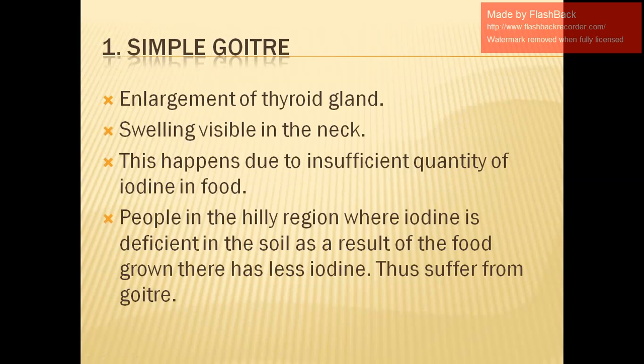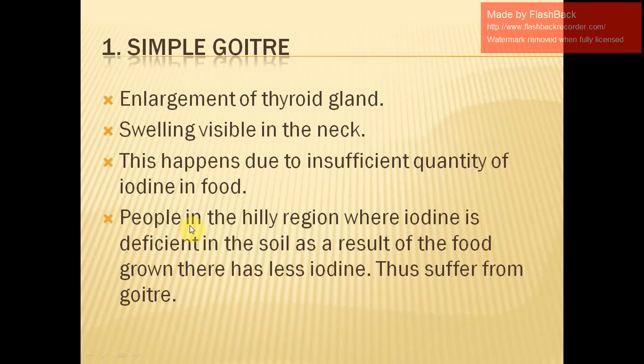So whenever a person is suffering from simple goiter, he or she is suffering because there is less production of thyroxine. So if that hormone is in less production, there will be certain symptoms like enlargement of the thyroid gland and swelling visible in the neck. And why is this happening? Because there is insufficient quantity of iodine in food. So if your food does not contain iodine in proper amount, it will lead to the enlargement of the thyroid gland, as a result of which thyroxine hormone is produced in very less amount.